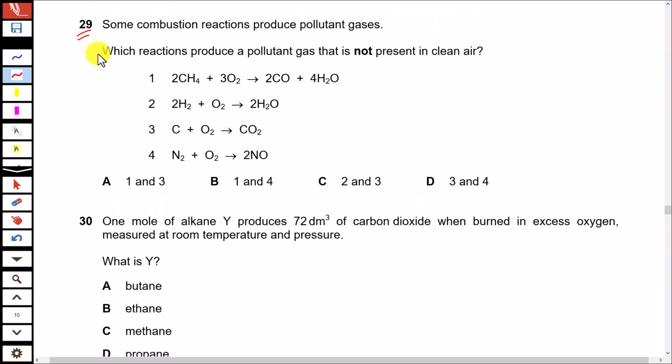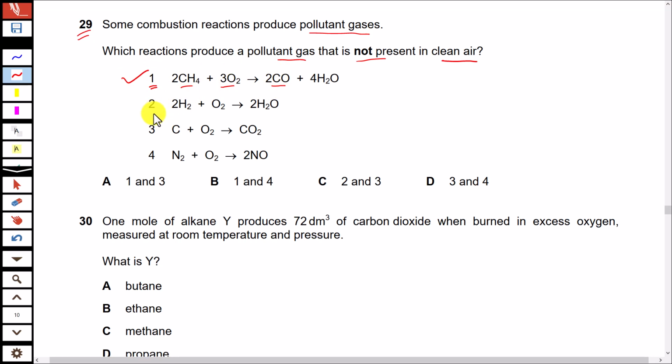Question 29. Some combustion reactions produce pollutant gases. Which reactions produce a pollutant gas that is not present in clean air? Look at reaction 1. Methane is burning. It is producing carbon monoxide. Yes, this is a gas that is not present in clean air. So it is a pollutant gas.